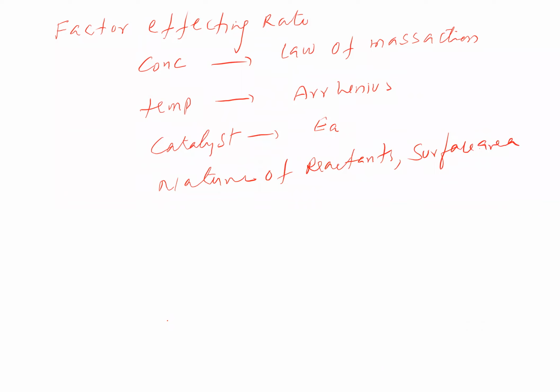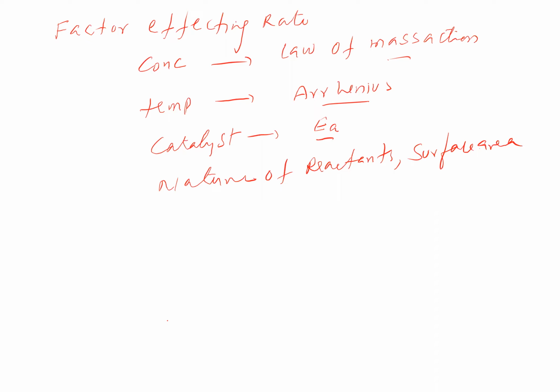So now we are going to see these points. We are not studying them one by one like this. We are going to see through the Arrhenius equation, energy of activation, and then law of mass action. Basically we are talking about the rate law. So factors affecting the rate, we are studying through these laws. We'll be taking one by one.